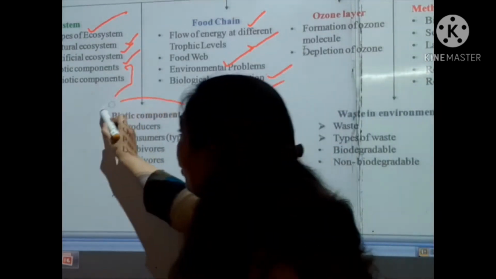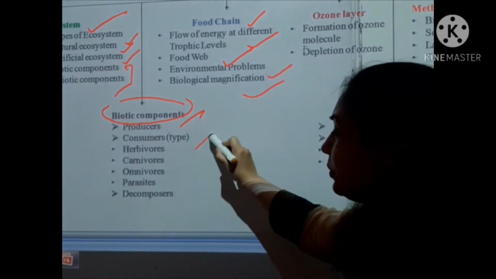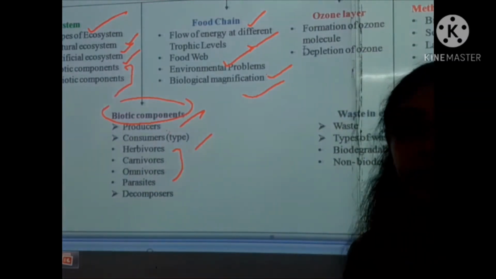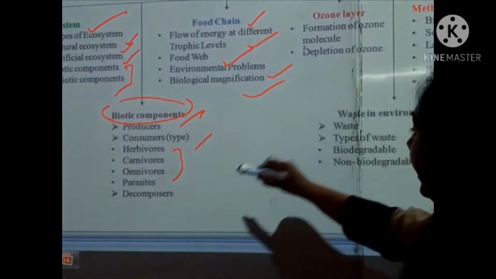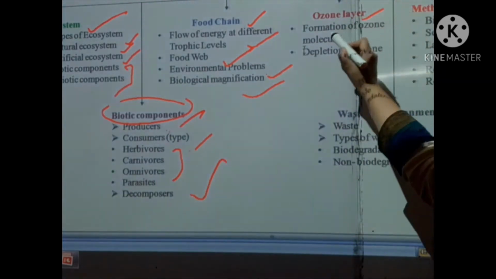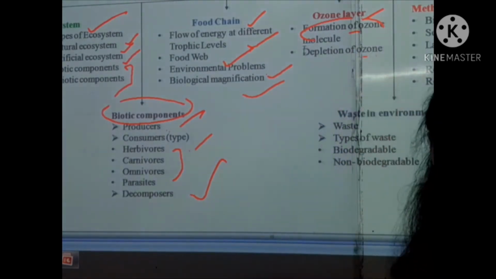In the biotic components, we will get to know about the producers, the consumers like the herbivores, carnivores, omnivores, parasites, and the decomposers, and the ozone layer, formation of the ozone molecule and the depletion of ozone.